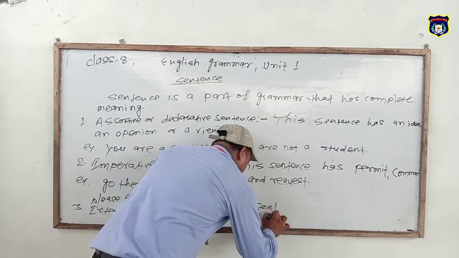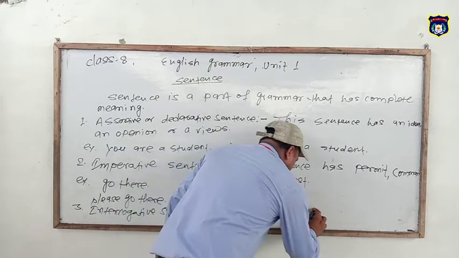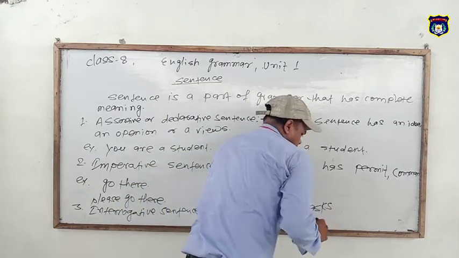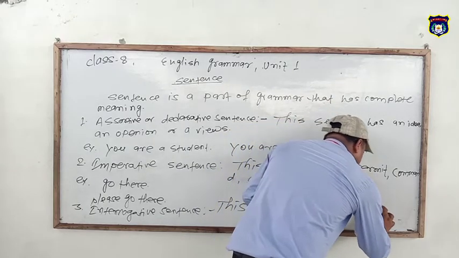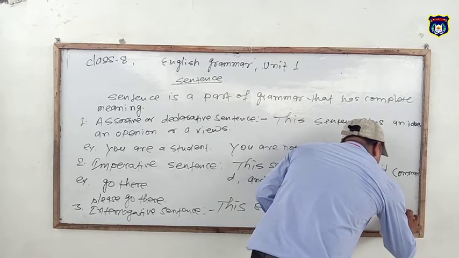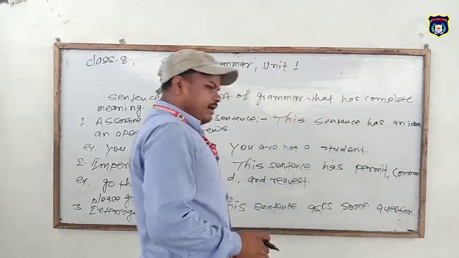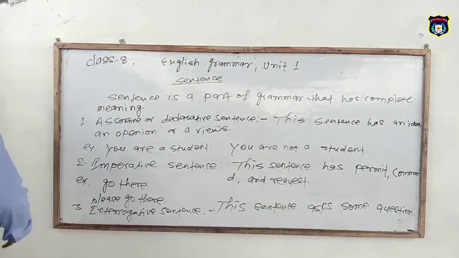This sentence asks some questions. Let's have an example.